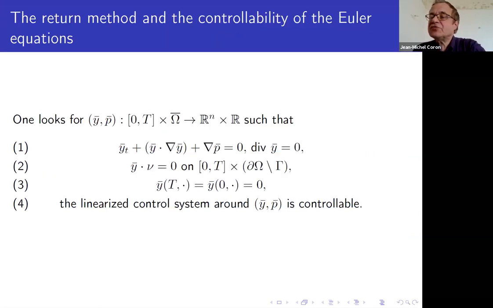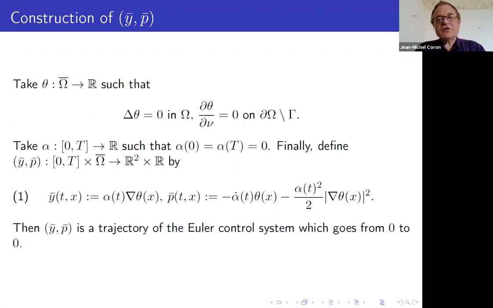Then you try to find this y bar, which starts at 0, arrives again at 0, such that the linearized control system is controllable. Of course, the difficulty is to find this y bar, but for that, you use potential flow. That is, you consider a harmonic function theta, the Laplacian of theta is equal to 0 and the normal derivative of theta, d theta over d nu, is equal to 0 on the boundary of omega minus gamma. You take any function of time, alpha, such that alpha of 0 is equal to alpha of T, and you define y bar and p bar as in 1. And then this is a solution.